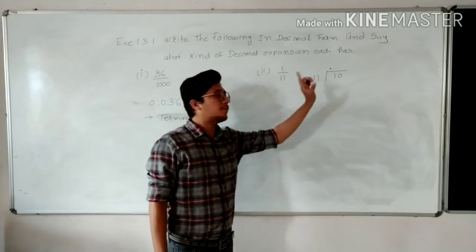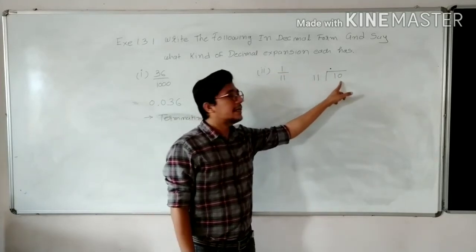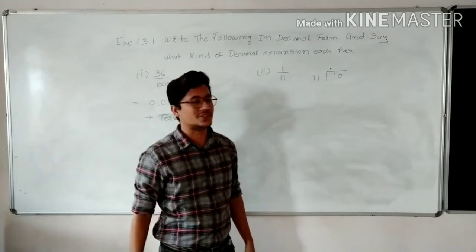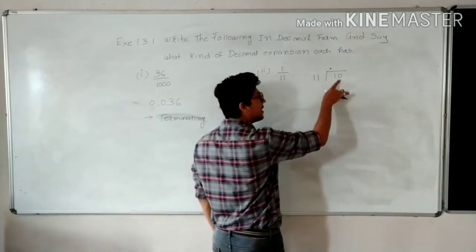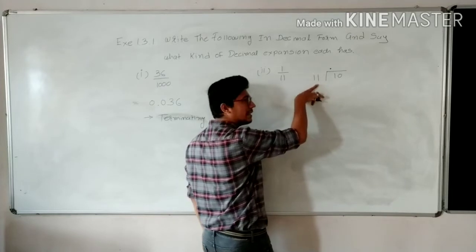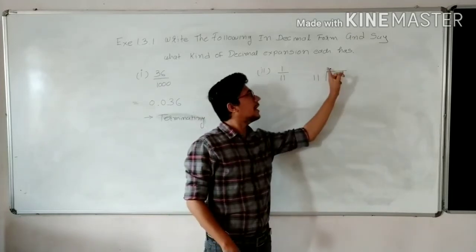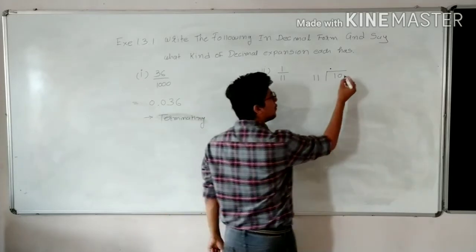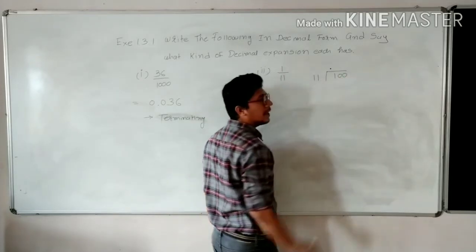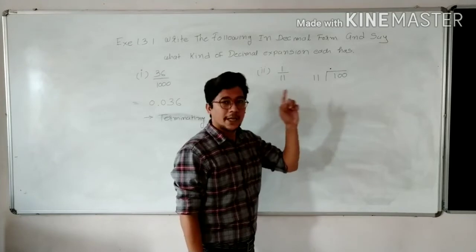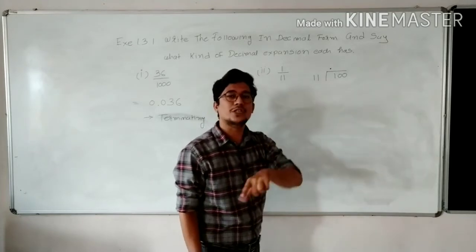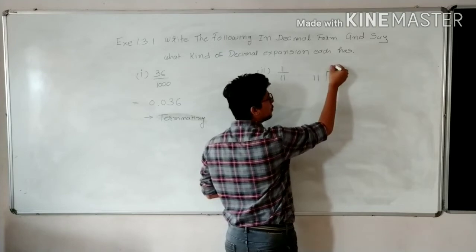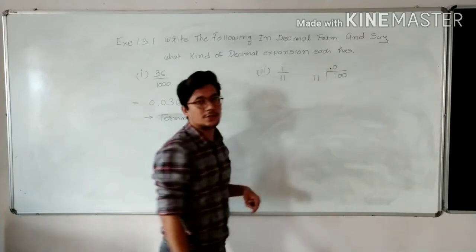Still, 10 is less than 11, so here trouble comes into the picture. Since 10 is lesser than 11 and we already have put a point, now we have to put another 0. Once you add 0 here, you have to add 0 in the quotient also.